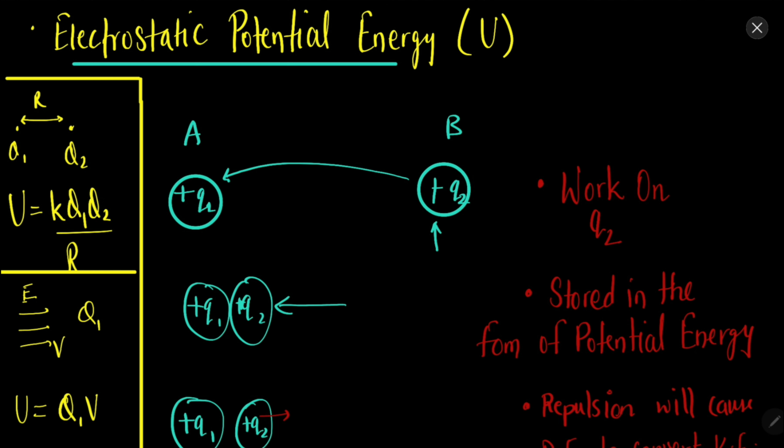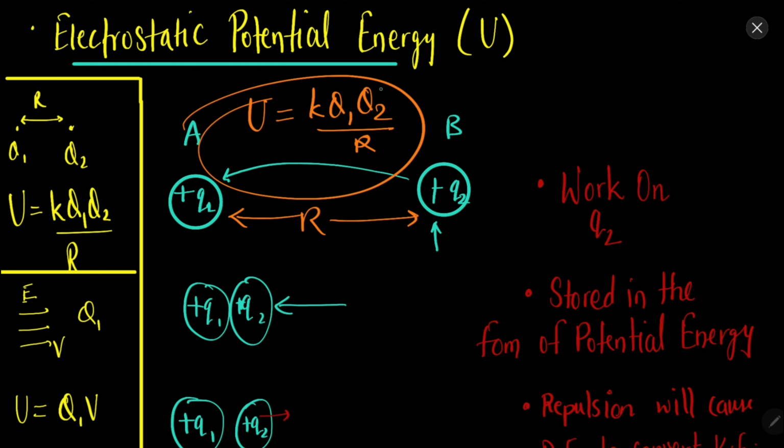Now similarly there is the concept of electrostatic potential energy. So what is electrostatic potential energy? Let's say we have these two charges q1 and q2. There is some potential between them, they attract or repel each other. So there is some potential energy. That potential energy is represented by U, and the potential energy between these two charges is k q1 q2 upon the distance between them. Let's say the distance between them is r.